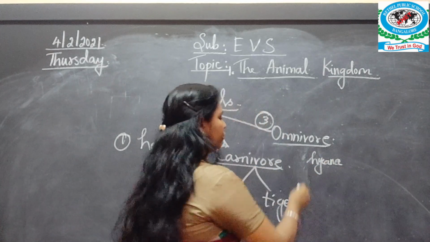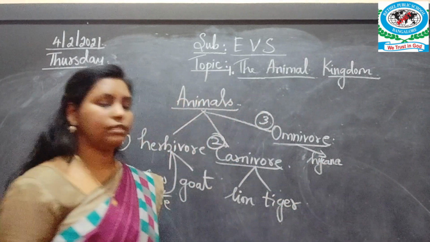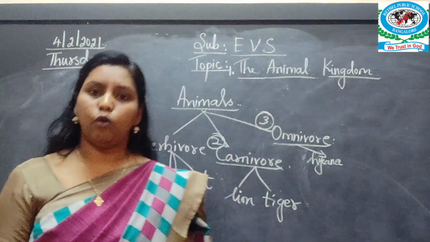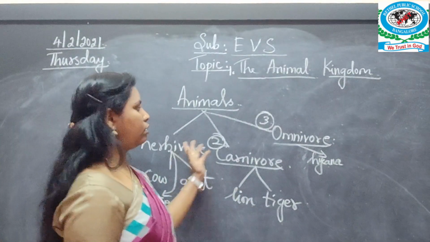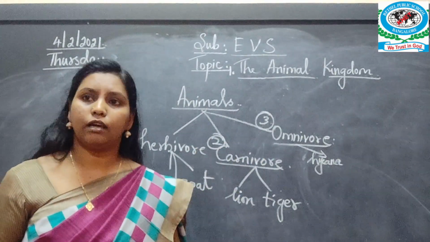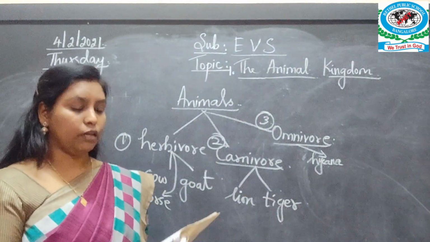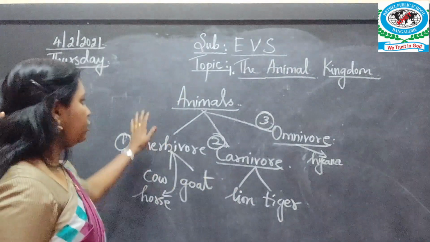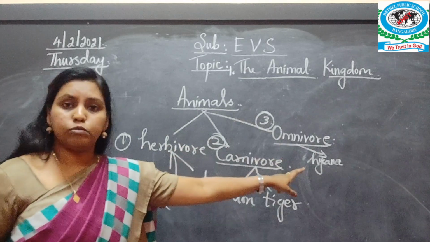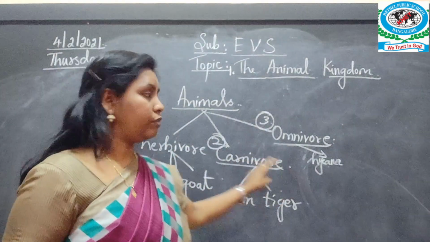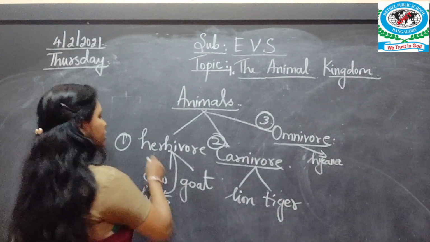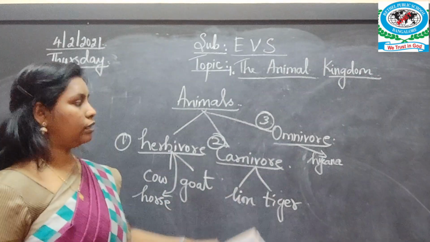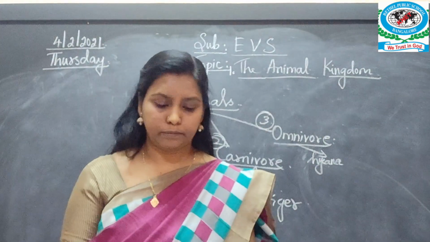A hyena. You can give hyena as an example for omnivore. It eats both the plants and animals. Okay, so these are the three groups of animals. The first one is herbivore, the next one is carnivore, and the third one is omnivore.